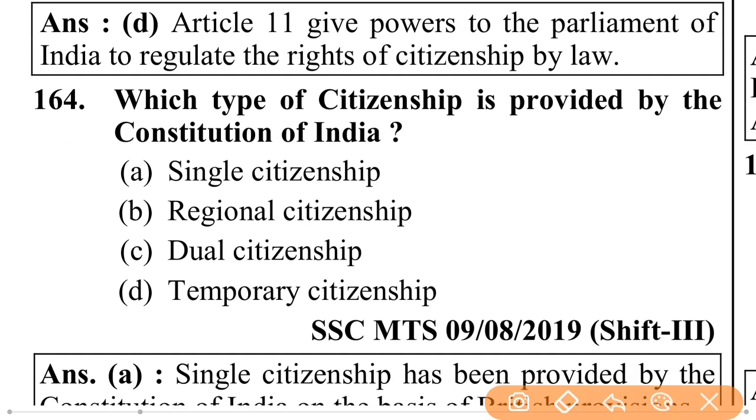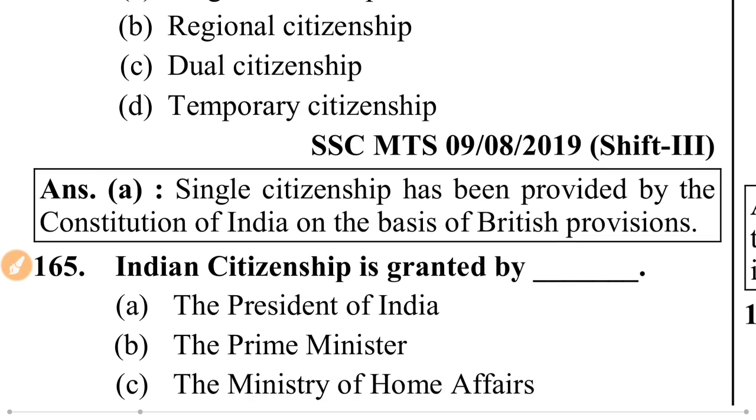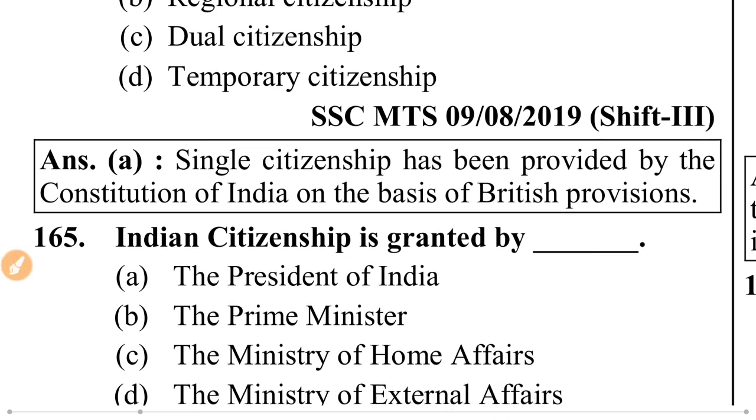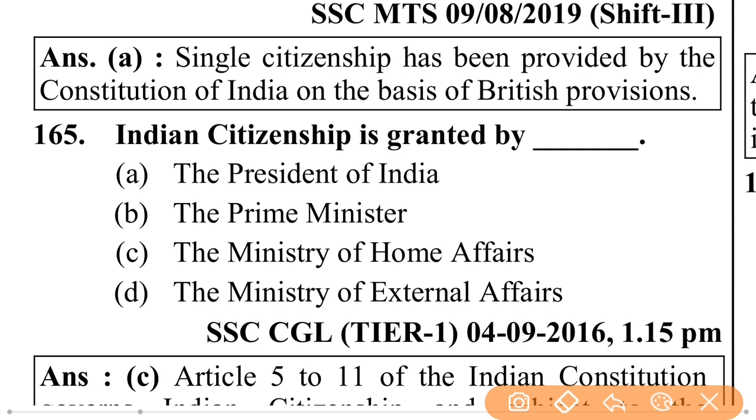Which type of citizenship is provided by the Constitution of India? Single citizenship, regional citizenship, dual citizenship, temporary citizenship. Single citizenship. Single citizenship has been provided by the Constitution of India on the basis of British provision. Indian citizenship is granted by the President of India, the Prime Minister, the Ministry of Home Affairs, or the Ministry of External Affairs? That is the Ministry of Home Affairs.